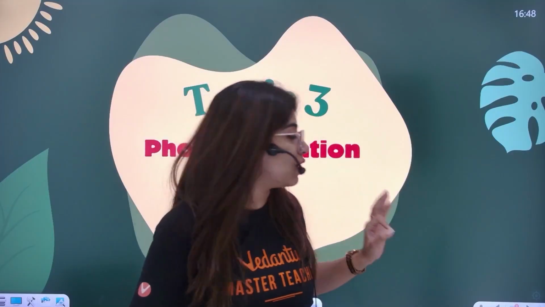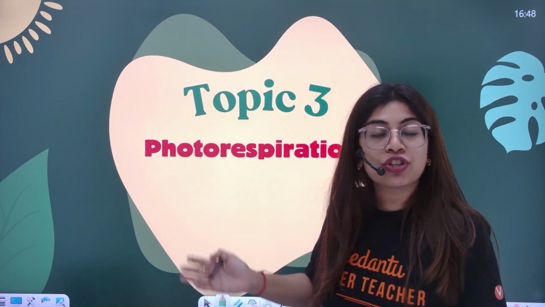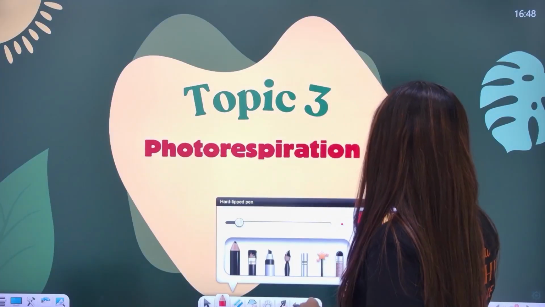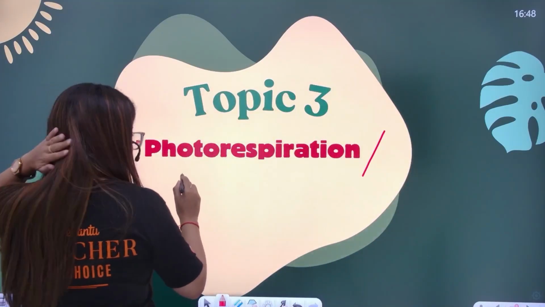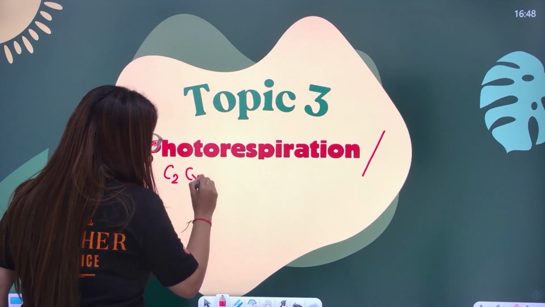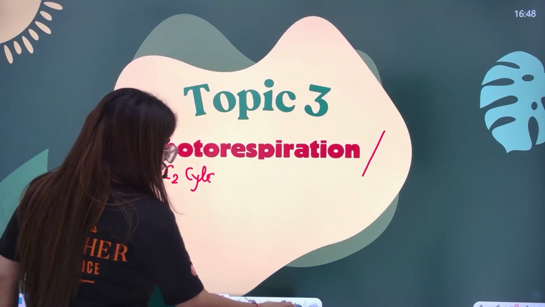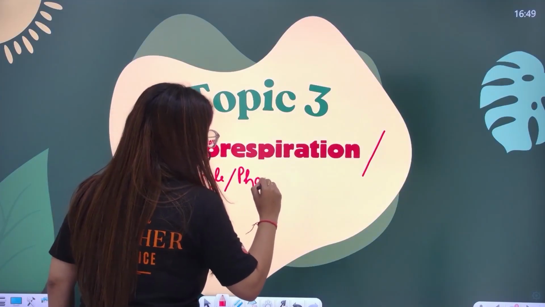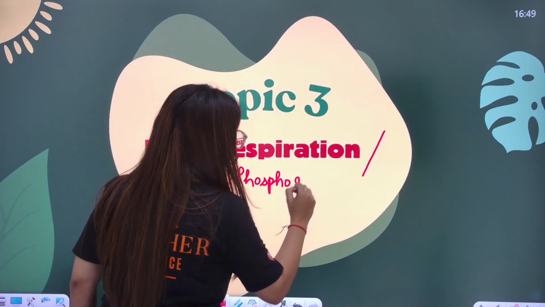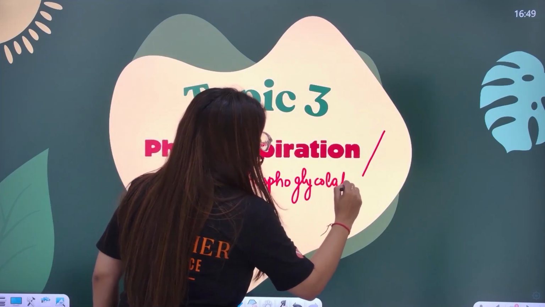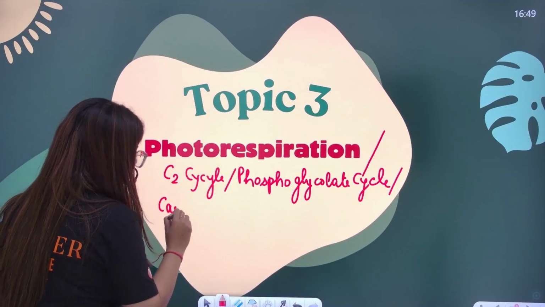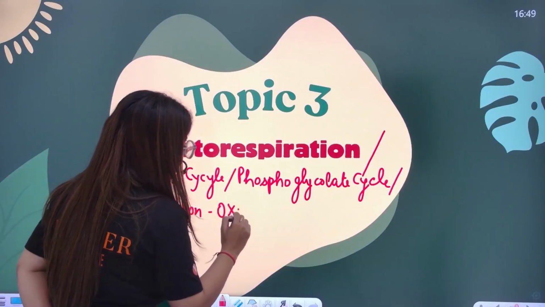Done with the C3 cycle, done with the C4 cycle in hardly 30 minutes, everyone. Moving to the next topic, photorespiration, which all of you already know 50%. Now everyone, this photorespiration is also known as the C2 cycle, or the phosphoglycolate cycle, also known as carbon oxidation.